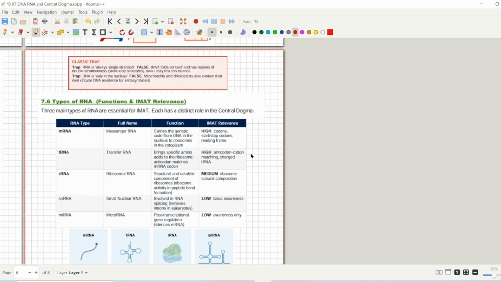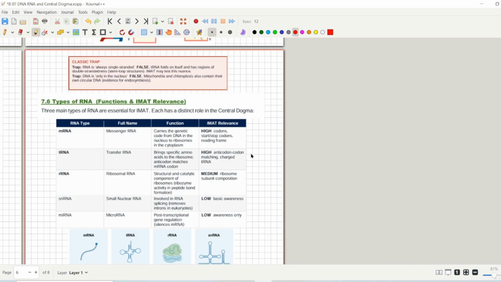Well, actually transfer RNA also contains a single strand, but it folds around itself and forms double strands at some regions, and they are called loops. There is an alpha loop, there is a beta loop, and there is also a third tertiary loop that contains codon and anticodon sections. So that's why you can say that RNA is not always single stranded. There is an exception, that is transfer RNA. So transfer RNA folds around itself, and what does it form? It forms loops, and those loops contain some double stranded characteristics.